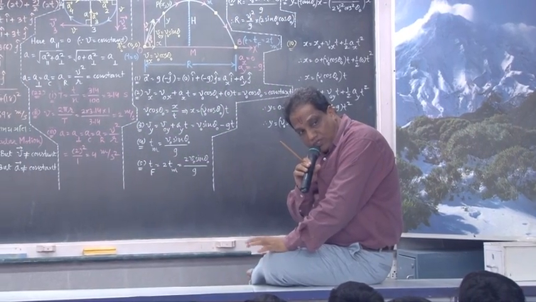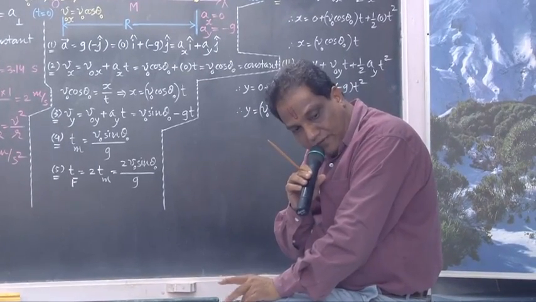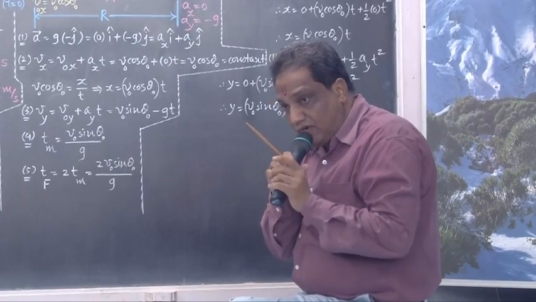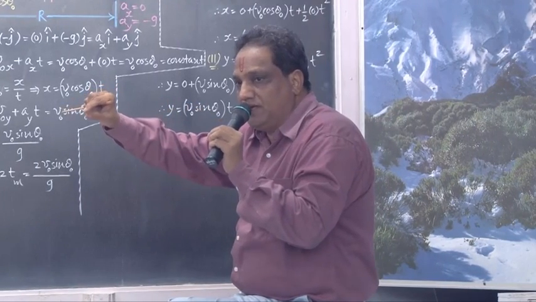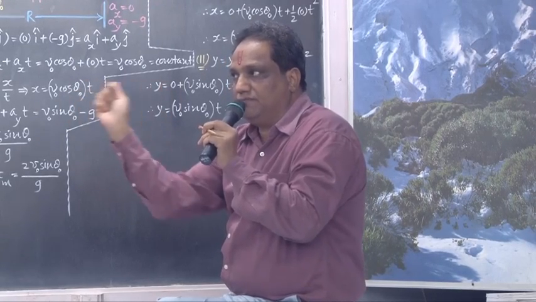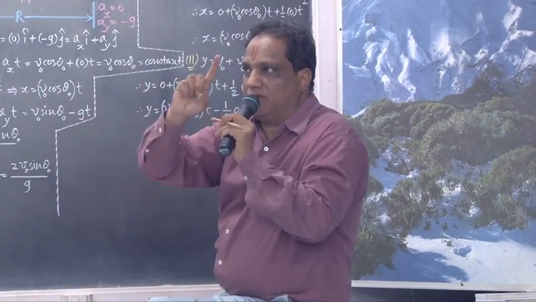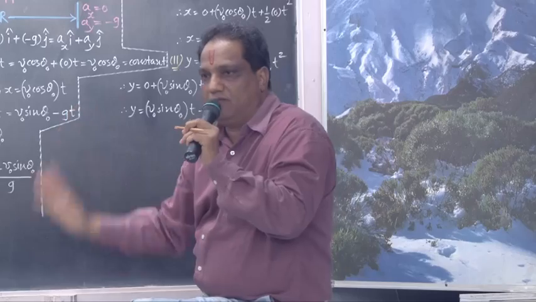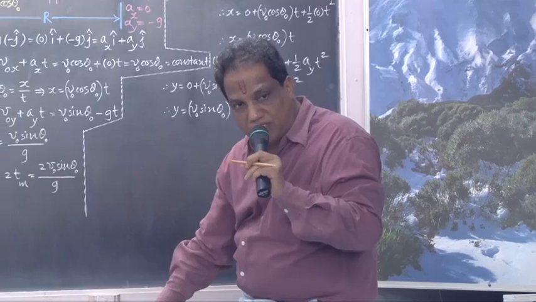Periodic time of revolution. Okay? Don't say rotation. Say revolution. There is a difference between rotation and revolution. Here what are you doing? You are tying one stone at the end of one string, and then that string is whirled around this way. When you whirl it this way, it will follow a circular path. And suppose with constant speed, then it is uniform circular motion. But it is revolution, not rotation.